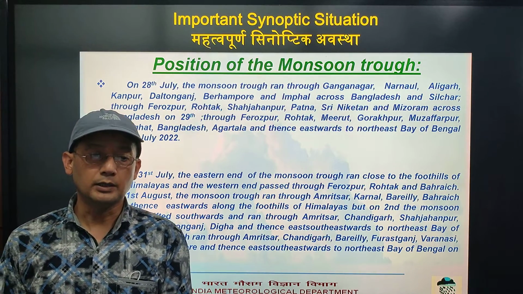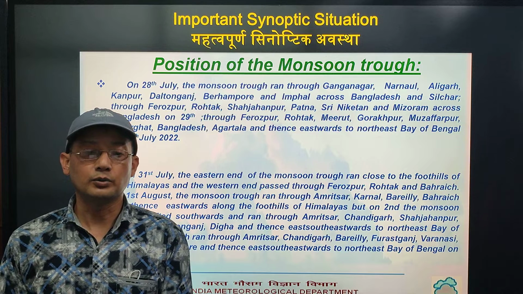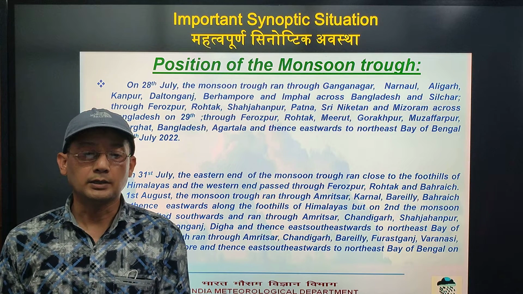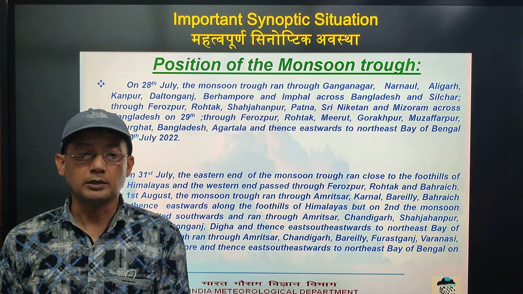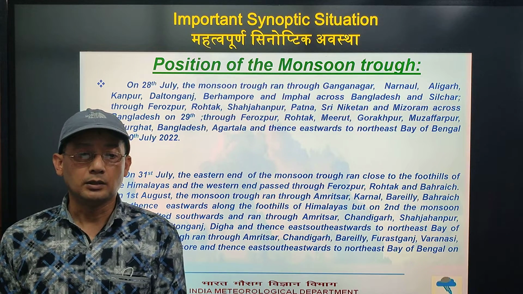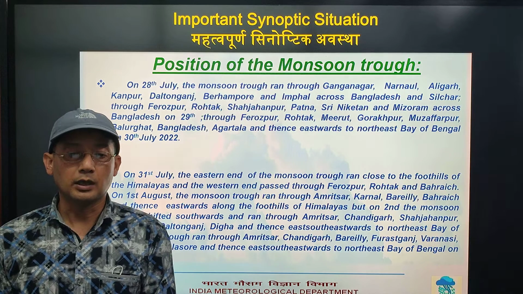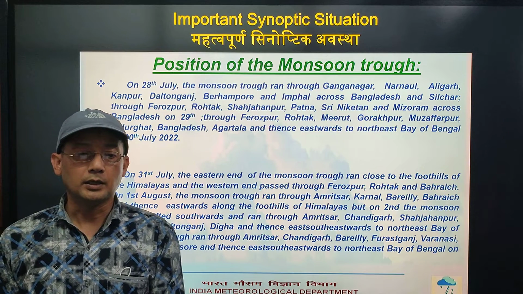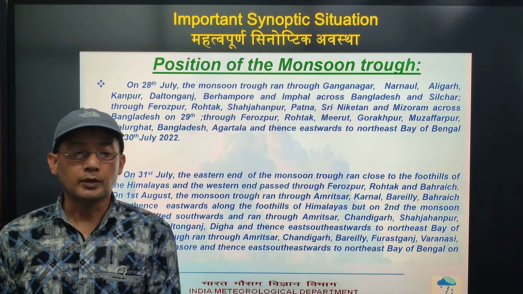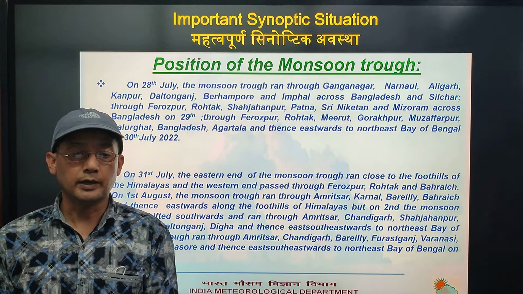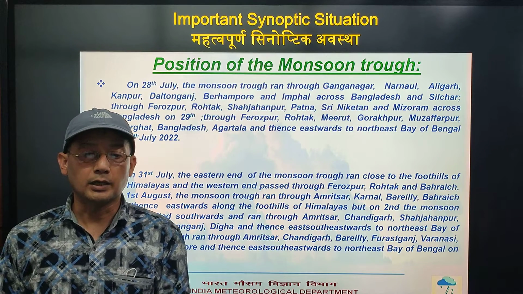On 31st July, the eastern end of the monsoon trough ran close to the foothills of the Himalayas and the western end passed through Ferozpur, Rohtak and Baraj. On 1st August, the monsoon trough ran through Amritsar, Karnal, Bareilly, Baraj and thence eastwards along the foothills of the Himalayas, but on 2nd, the monsoon trough shifted southwards and ran through Amritsar, Chandigarh, Shahjahanpur,